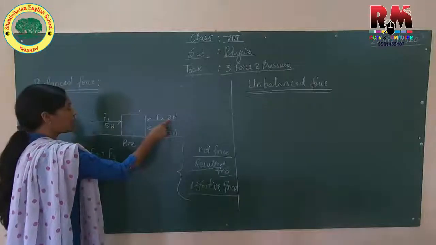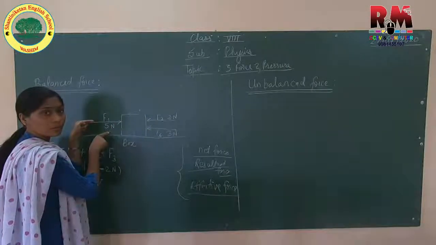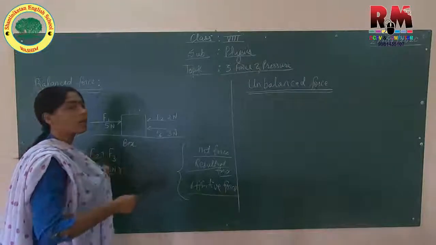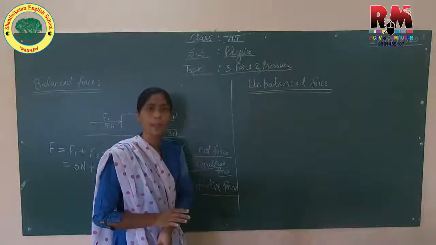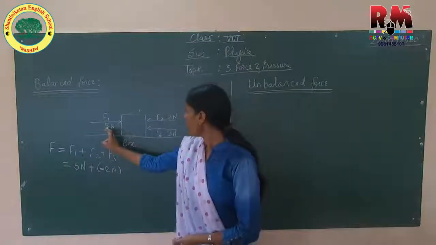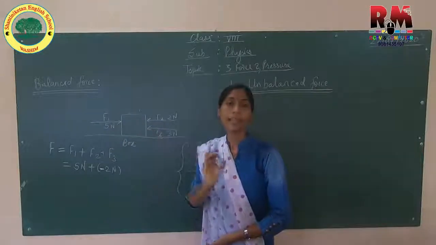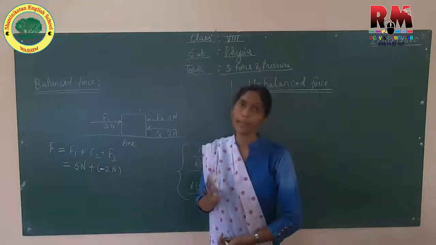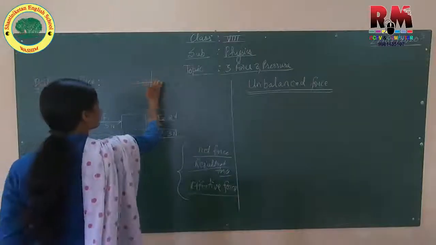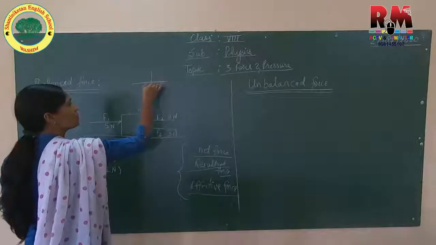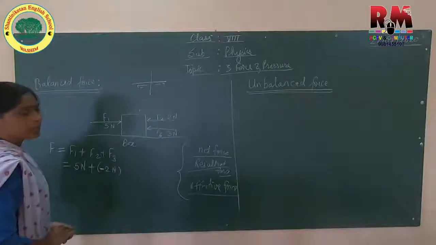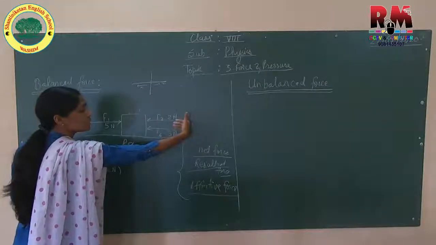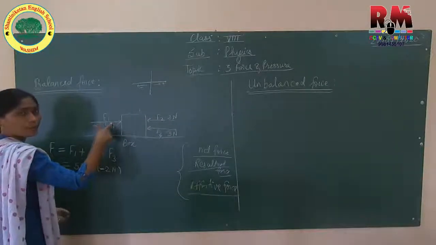Because this 2 Newton is in the opposite direction of 5 Newton, or I can say F2 is in the opposite direction of F1, and whenever we are representing a physical quantity with opposite directions, then they have different signs. Different sign means positive and negative. Like you have an axis, this side is positive and this side is negative. So definitely this is the direction of force F1 and these are the directions of F2 and F3, that is opposite to F1.